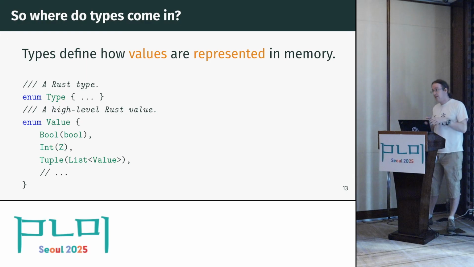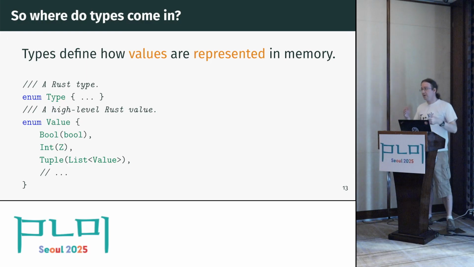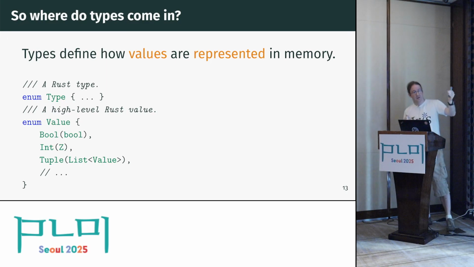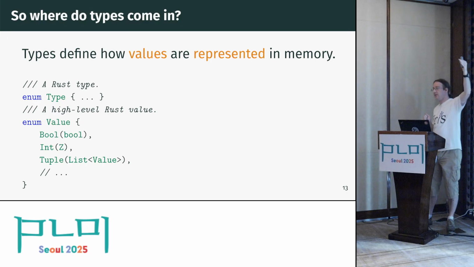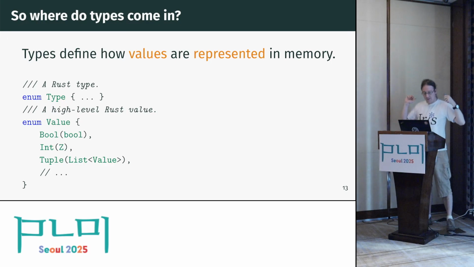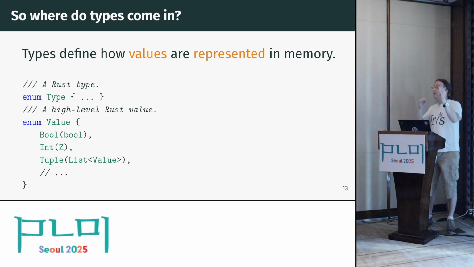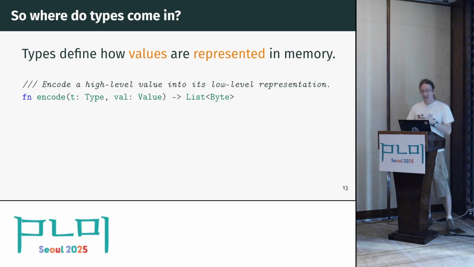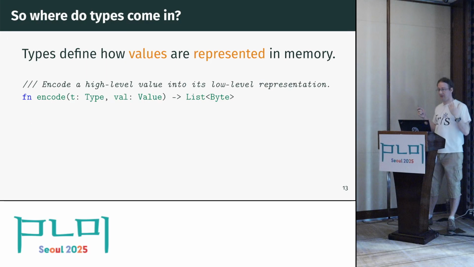The key point is that for defining some operations like arithmetic, we really want to have a high-level concept like a mathematical value sitting there, right? You want to add 15 and 68 or something. You don't want to add just some bits. So we have this concept of a high-level value, which could be a mathematical Boolean, could be a mathematical integer, could be a tuple of other mathematical values. So this is recursive. And this lives in beautiful math land. But then somehow we have to reconcile this with low-level raw byte land. And so this is where this concept of a representation comes in.